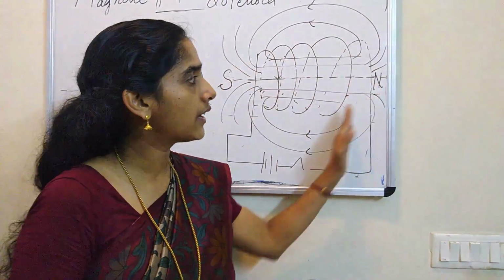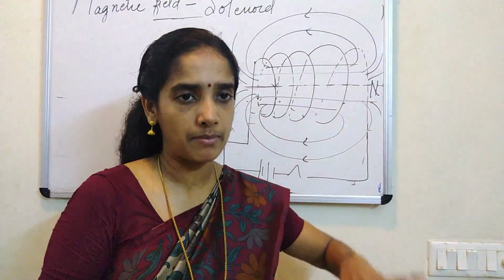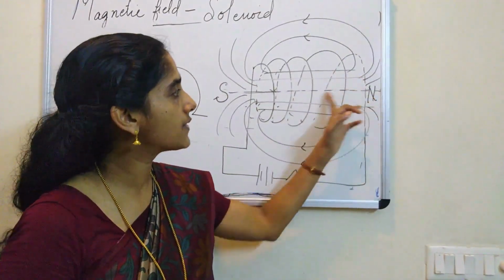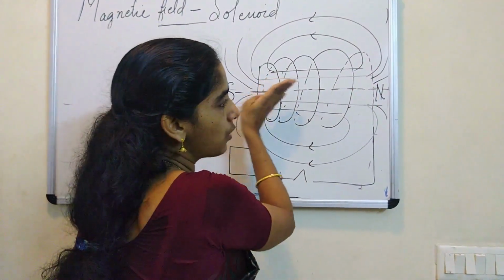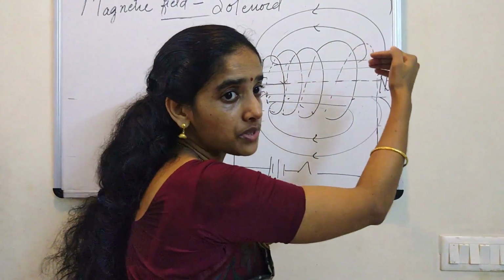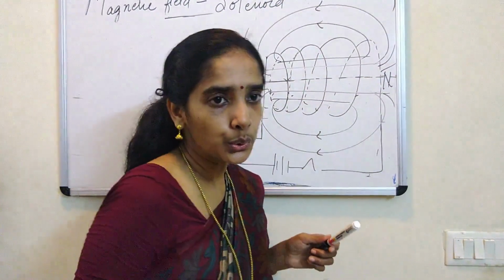The solenoid got magnetic field lines exactly the same as the pattern of a bar magnet. And that is how we concluded that when you take a compass needle inside the solenoid, the compass needle will be showing from where to where? South to north. And as you take it out, the north pole of the compass needle shows from where to where? North to south, and inside, south to north.